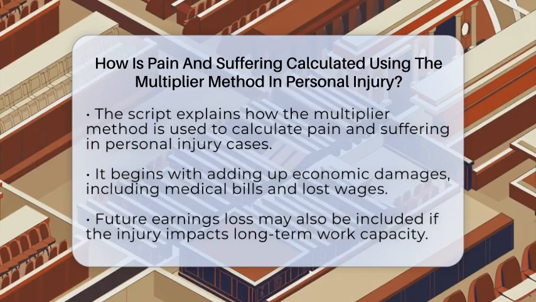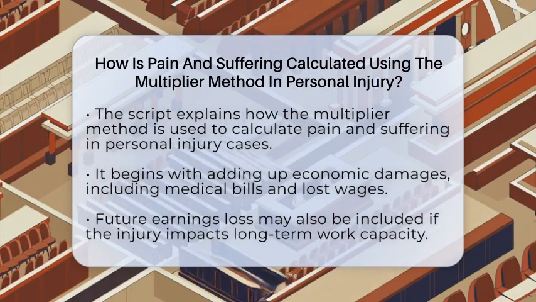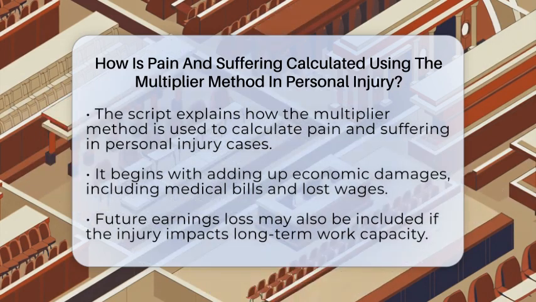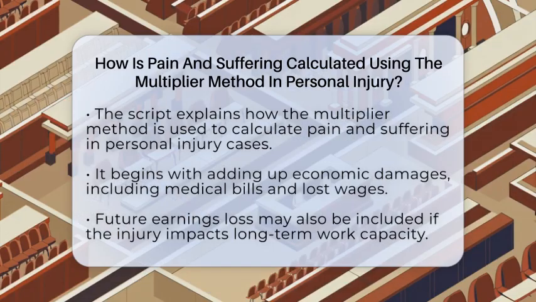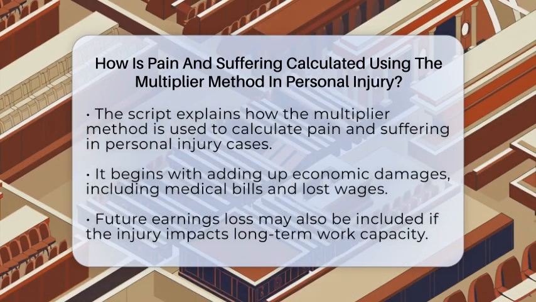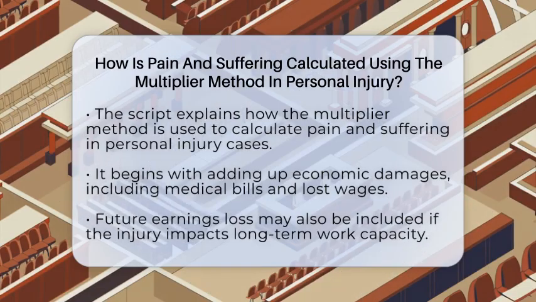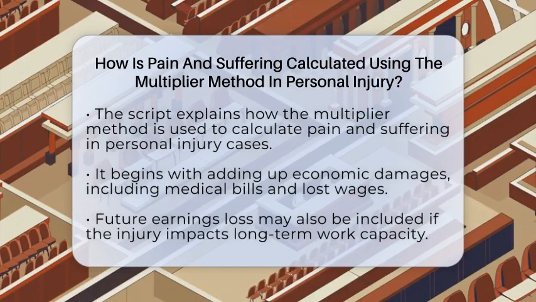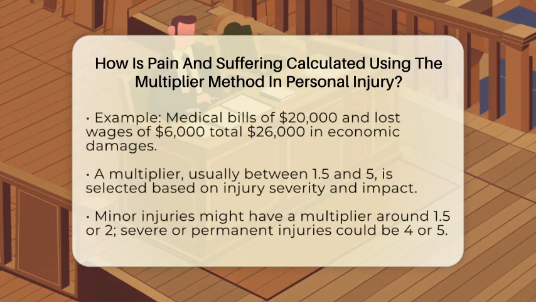It all starts with adding up your economic damages, which are the clear costs you face. These include your medical bills, lost wages, and sometimes future earnings if your injury affects your work long-term. For example, if your medical bills totaled $20,000 and you lost $6,000 in wages, your total economic damages would be $26,000. Next, a number called a multiplier is chosen.